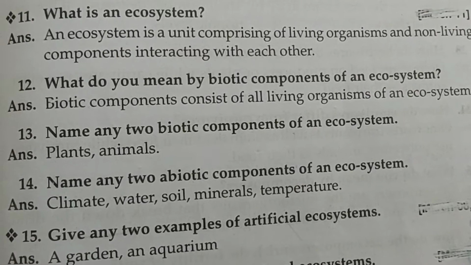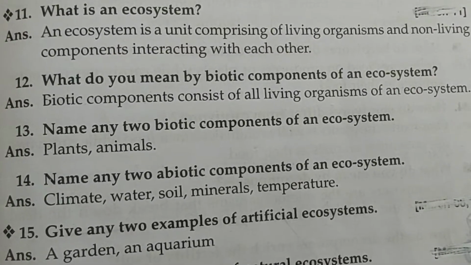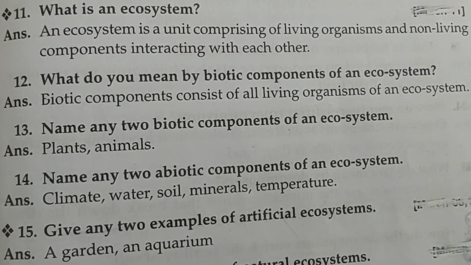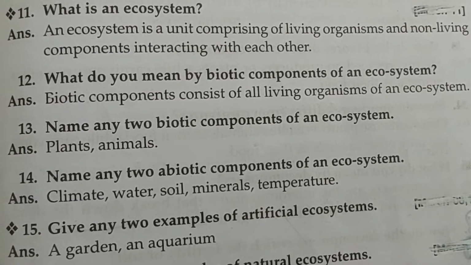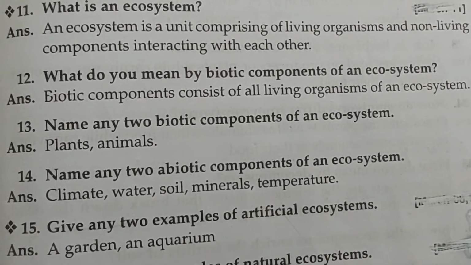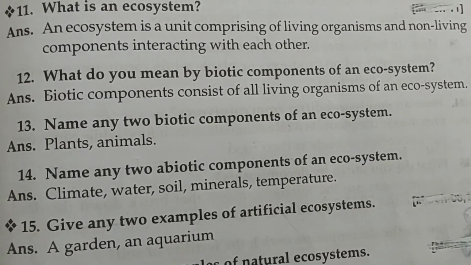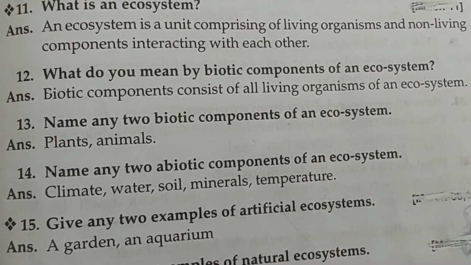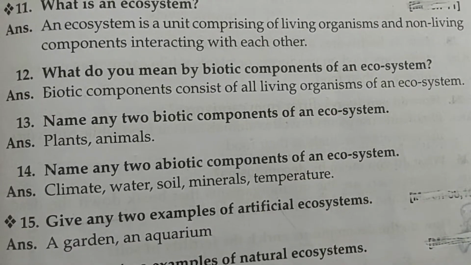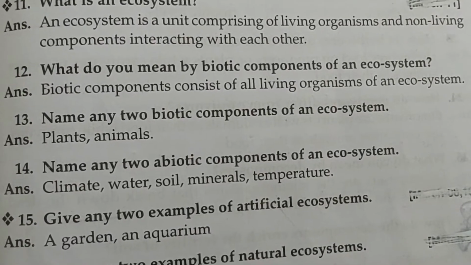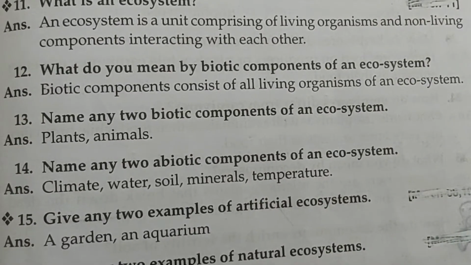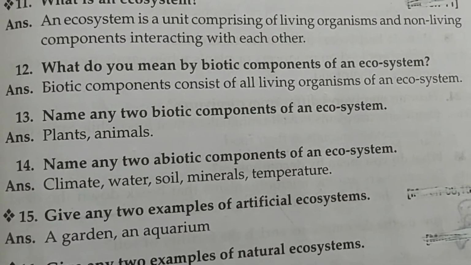What is an ecosystem? An ecosystem is a unit comprising living organisms and non-living components interacting with each other. What do we mean by biotic components of an ecosystem? Biotic components consist of all living organisms of an ecosystem. Name any two biotic components of an ecosystem: plants and animals.